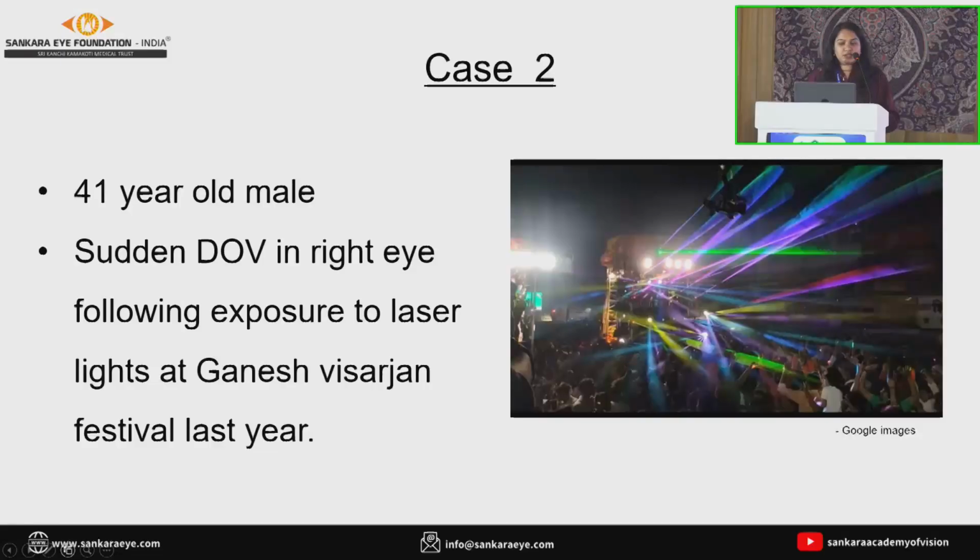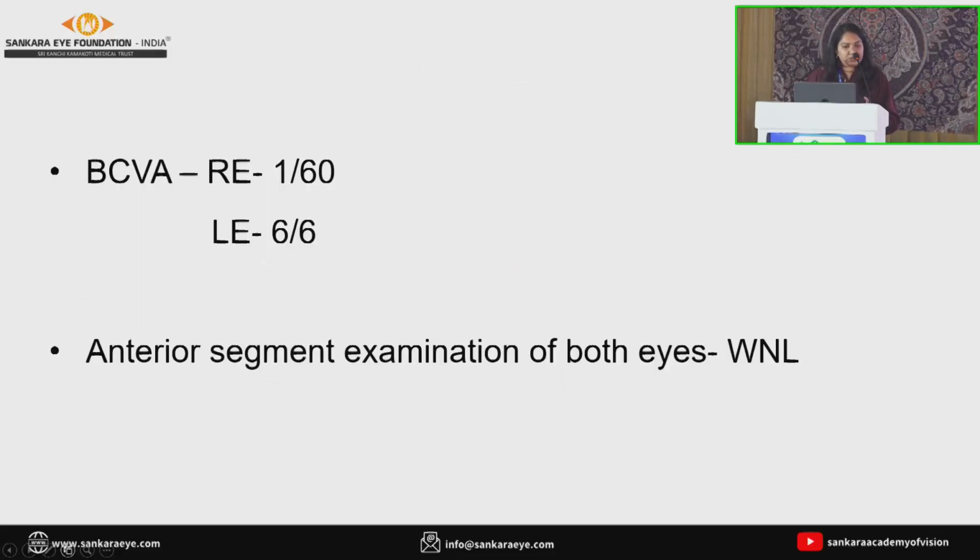So coming to case 2, a 41-year-old male presented with sudden decrease in vision in the right eye following exposure to laser lights at the Ganesh Visarjan festival last year. The best corrected vision in the right eye was 1/60 and the left eye was 6/6. His anterior segment examination of both eyes was within normal limits.